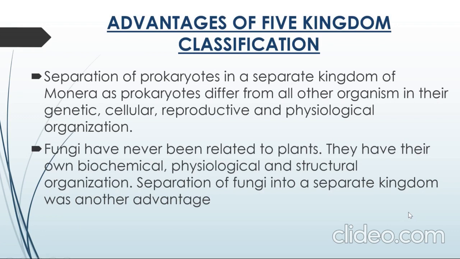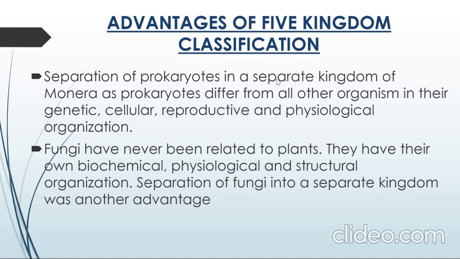Now, there are certain advantages and disadvantages with every topic, and the same happens with the five kingdom classification. An advantage of this classification is that, if these kingdoms were not present, we would not be able to separate the prokaryotes as a special kingdom.